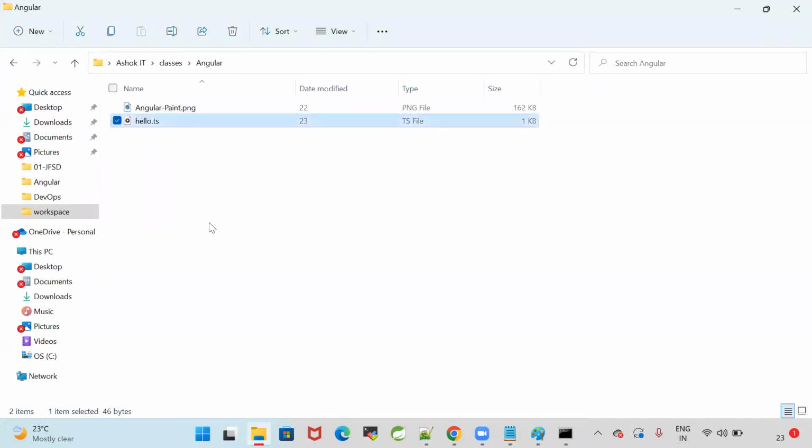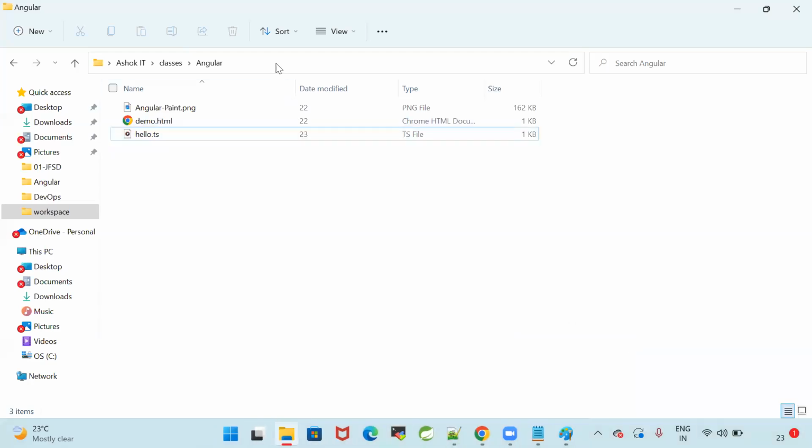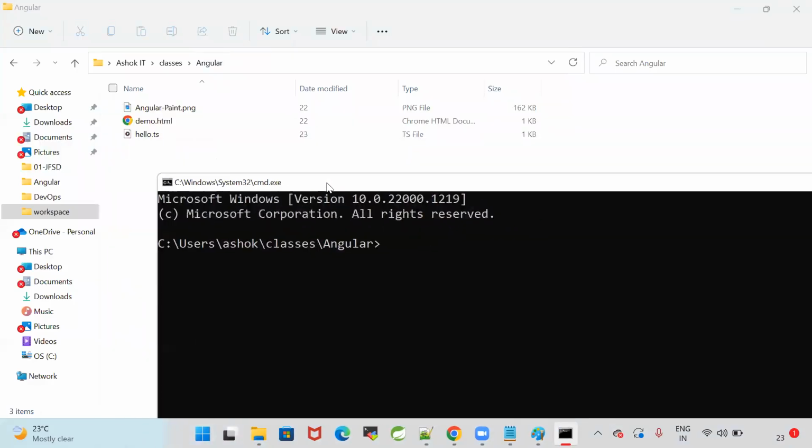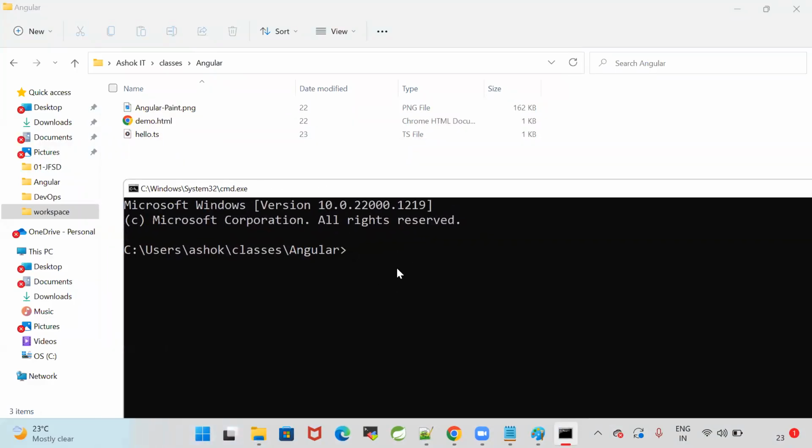Now here the hello.ts file is available. Let me open the command prompt. Observe carefully how I am going to compile this program. I have hello.ts, tsc hello.ts. I compiled. When I compile that program, can you see hello.js is created?